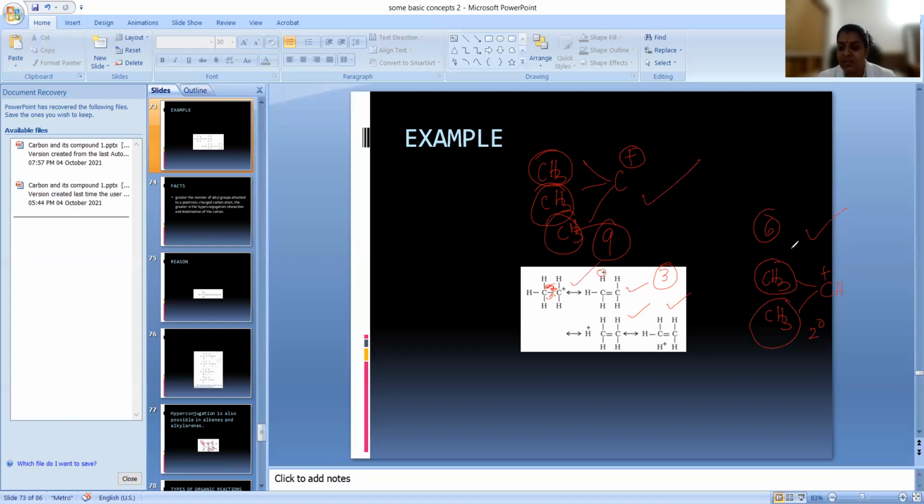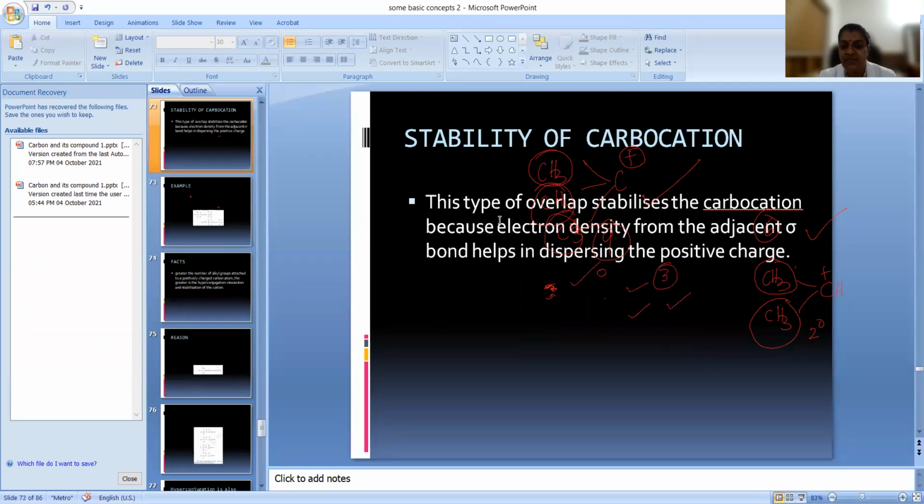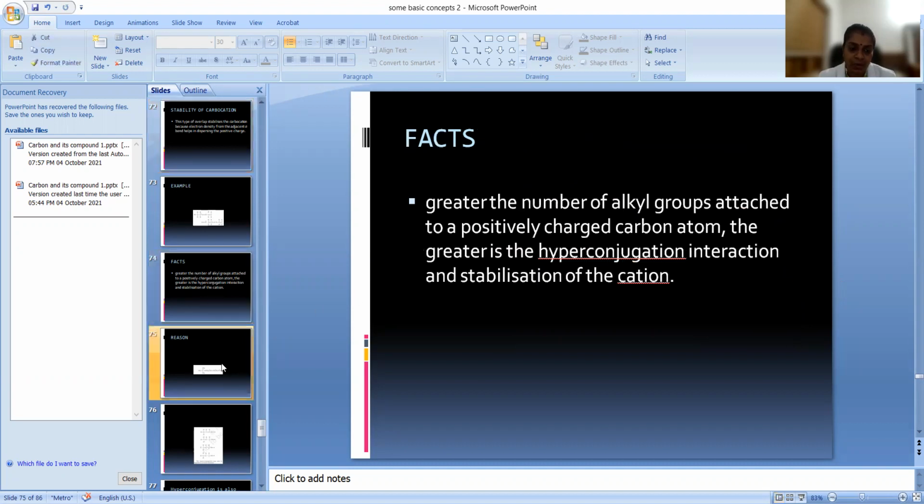So tertiary will be more stable than secondary, which in turn is more stable than primary. So we have learned the reason why the tertiary carbocation has more stability.